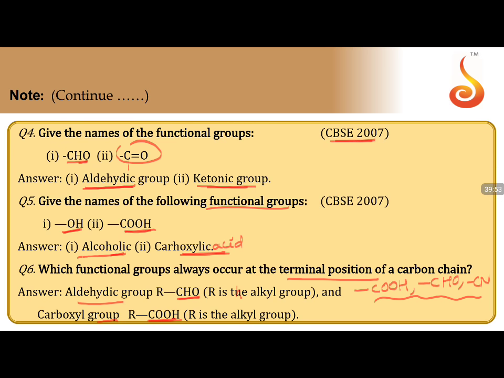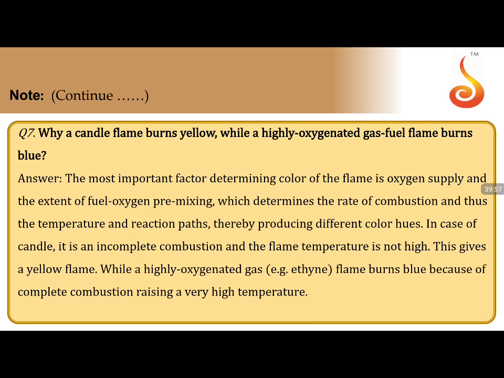Can we move to the next? Yes? Okay. Why does a candle flame burn yellow while a highly oxygenated gas fuel flame burns blue? This is the best example. When you go into the labs, you will see Bunsen burners.